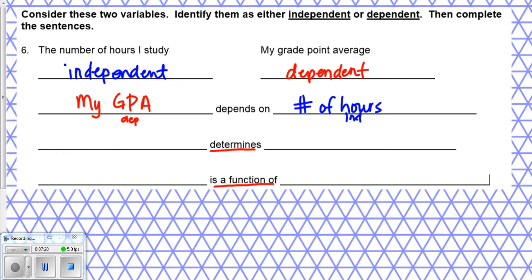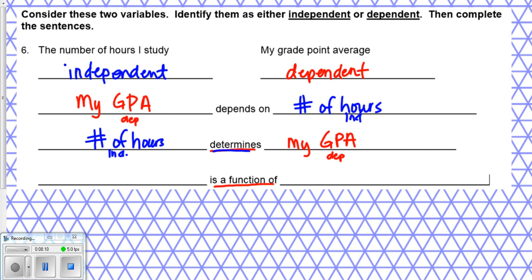So determines. This is something we use in our everyday life, right? The weather determines what you wear. But we need to determine if it's independent first or dependent, right? So going back up to the story, does the number of hours you study determine your grade point average, or does your grade point average determine the hours? It's opposite, right? The number of hours you study determines the GPA. So in this case, it's backwards. The dependent came second, and the independent came first. The reason it switched is because of this middle word. The middle word really does make a difference as to what order it's going to go in.